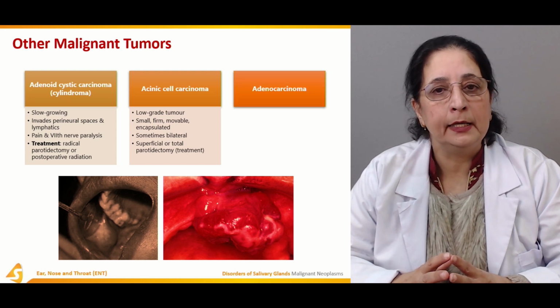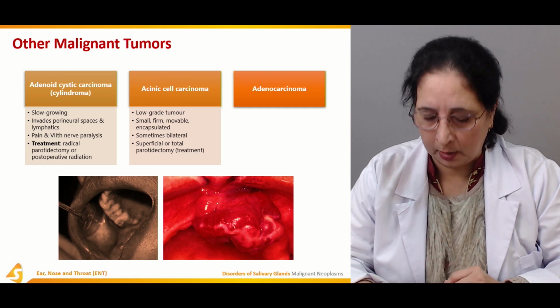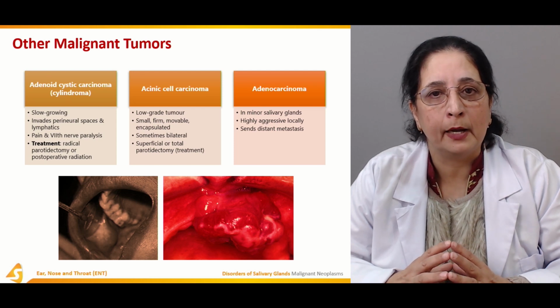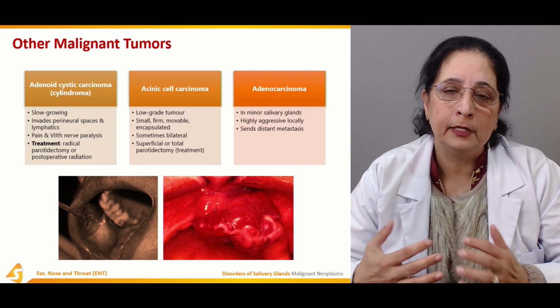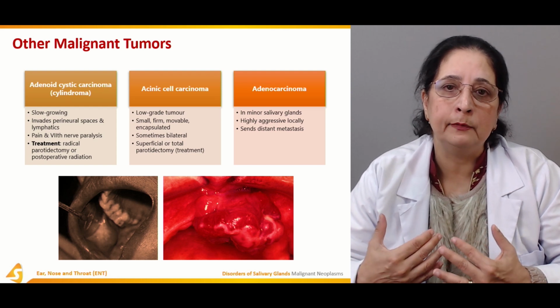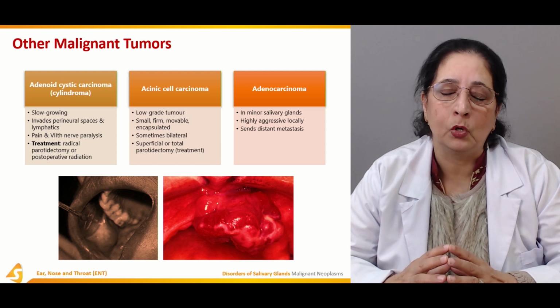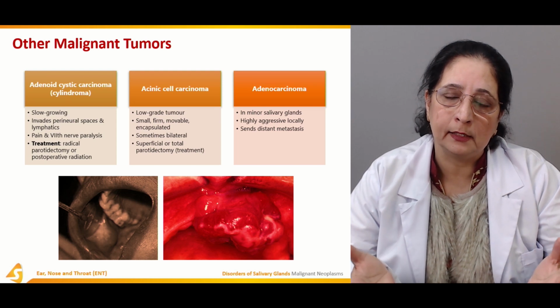The third type of malignant carcinoma here is the adenocarcinoma. It mainly involves the minor salivary glands, not the major salivary glands, which are the parotid, submandibular, and sublingual. There are about 100 to 1,000 minor salivary glands.